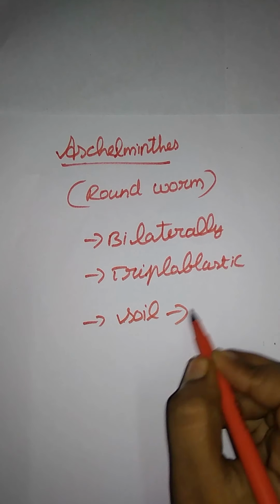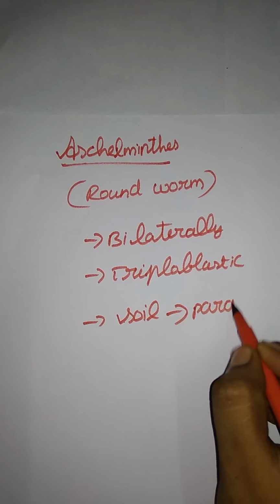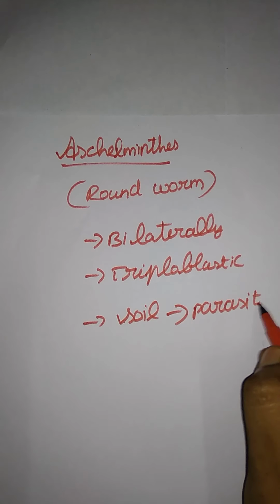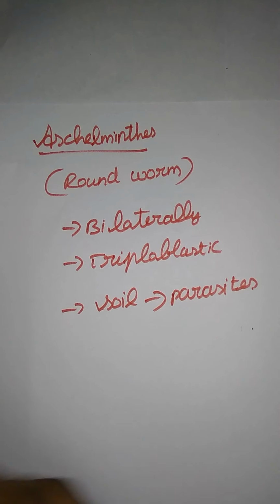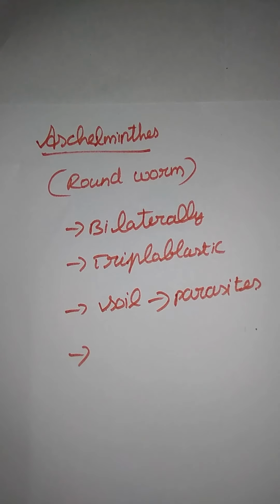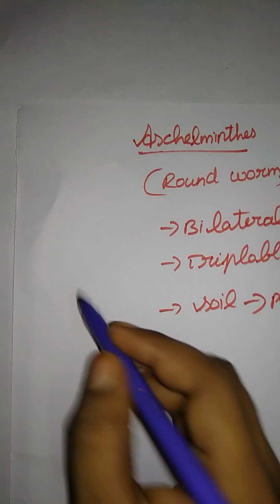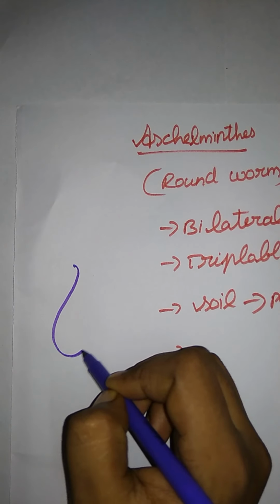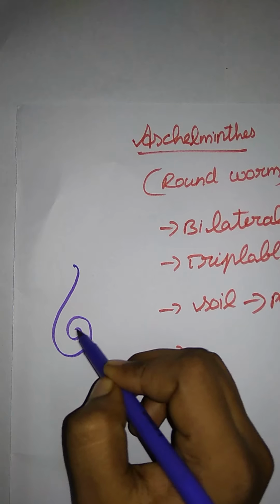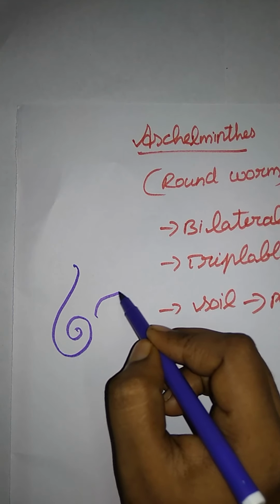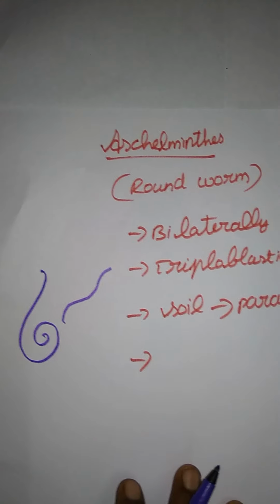Soil or in the form of parasites in nature. And here the body is a rounded body. We already drew the diagram. We have said Ascaris. Ascaris is an example of Aschelminthes.